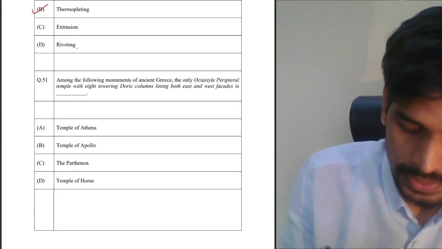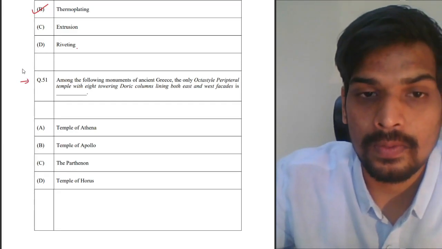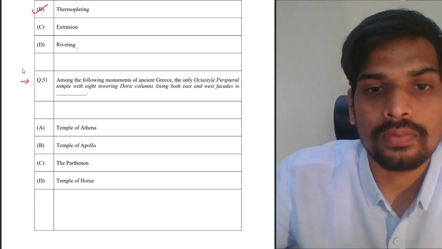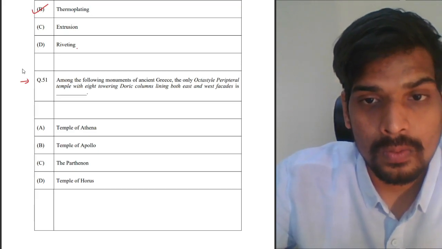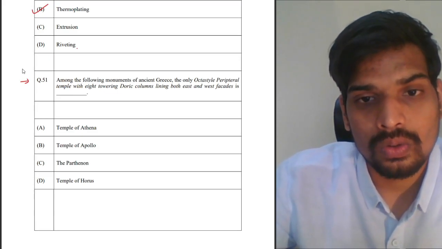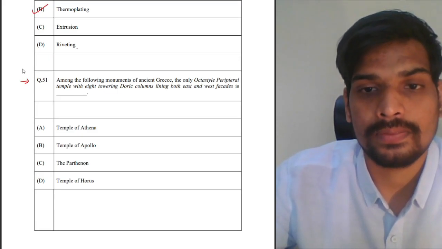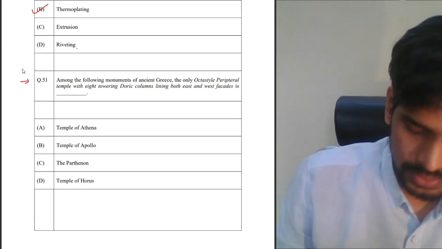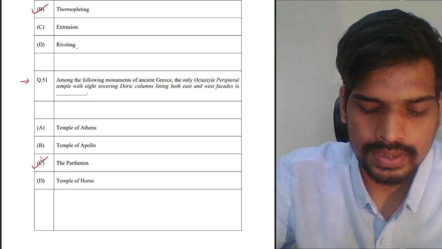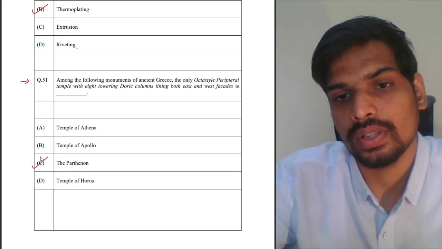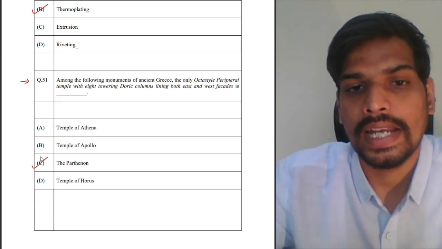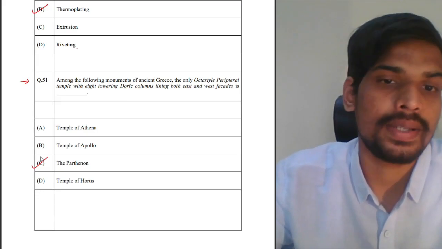Anyways, next one. This is from History of Architecture. It is a 1 mark MCQ question, so there will be negative marking. Among the following monuments of ancient Greece, the only octastyle peripteral temple with 8 towering Doric columns lining both east and west facades is dash. The answer for this is Parthenon. The Parthenon is an octastyle peripteral temple with 8 Doric columns on the east and west. On the east side you have 8 Doric columns, on the west also you have 8 Doric columns, and it is an octastyle peripteral.